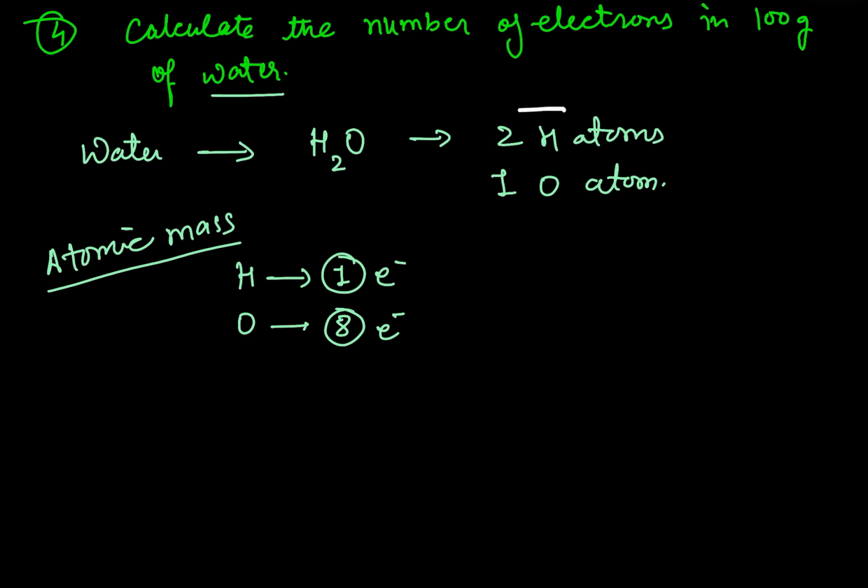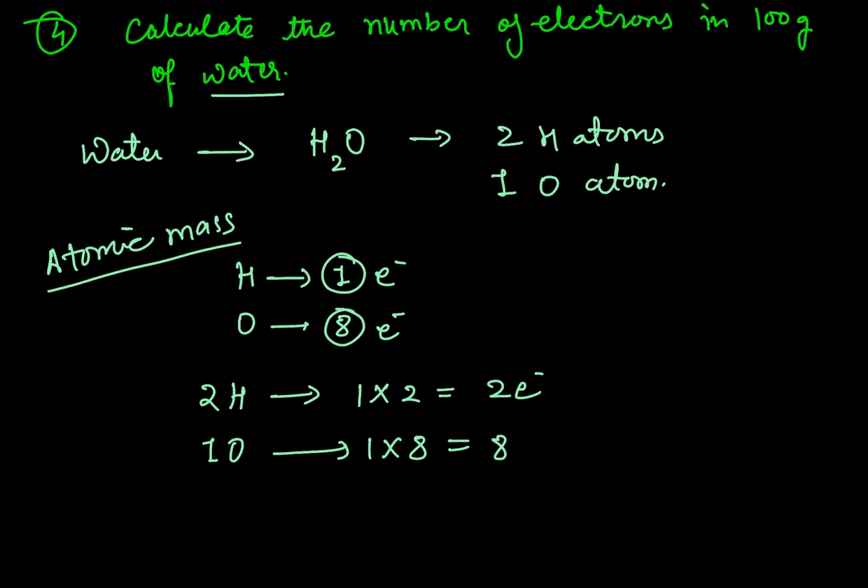But we need to ensure that we have 2 hydrogen atoms here. Therefore, if I would consider 2 hydrogen atoms, 1 multiplied by 2 is 2 electrons. And we have 1 oxygen atom, that is 1 multiplied by 8 is 8 electrons.